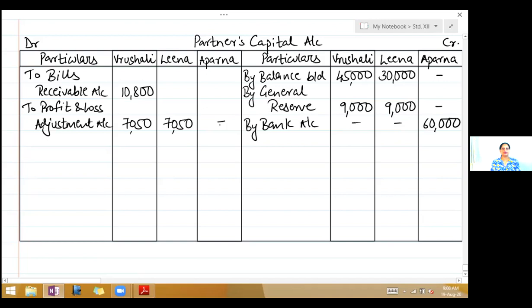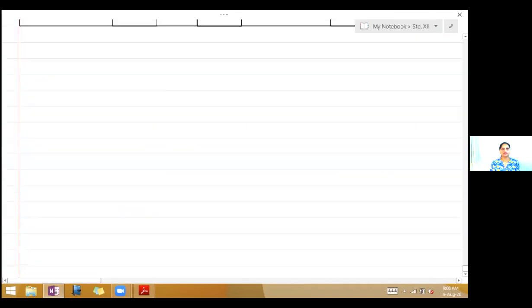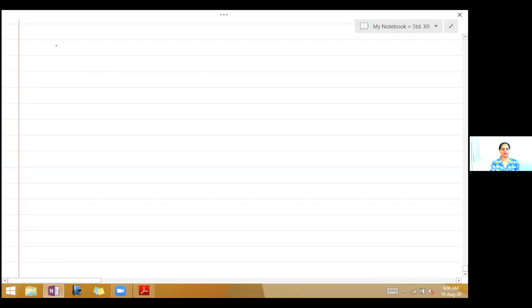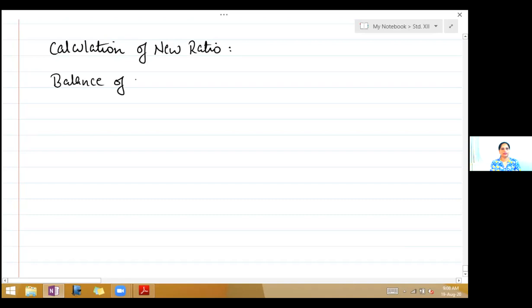Okay, now we have to prepare the working note. So take down the working note, write calculation of new ratio. Okay, write balance of 1 is equal to 1 minus new partner's share.